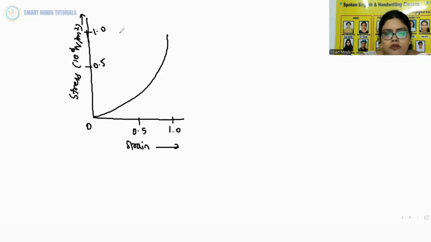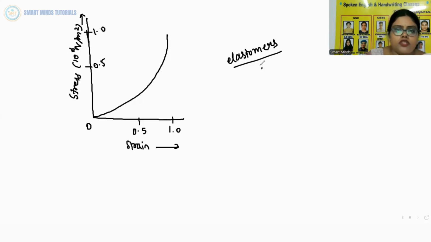Substances like tissues of aorta, rubber, etc., which can be stretched to cause large strain, are called elastomers. What are they called? Elastomers. Those which can be stretched to cause large strains are called elastomers.